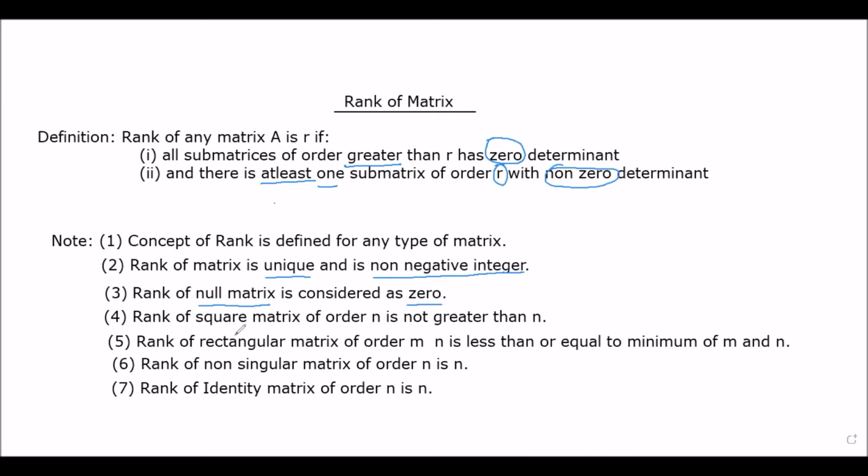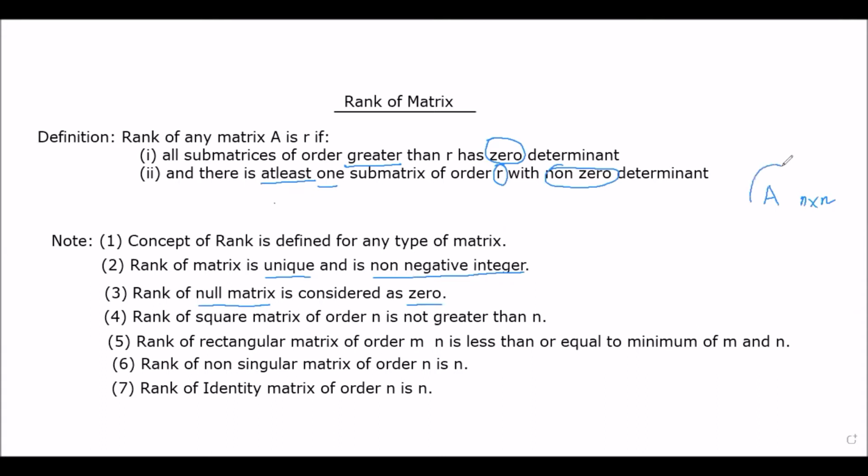What we mean by this? We are saying that we have any square matrix, let it be A, and we are saying that its order is n. Now, if we check with this definition of rank, we will start with the submatrix of highest possible order. And we will be checking its determinant, that whether its determinant is 0 or non-zero.